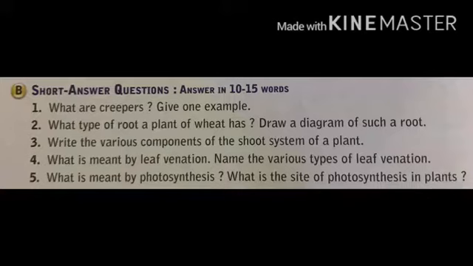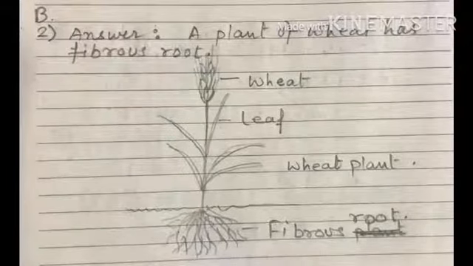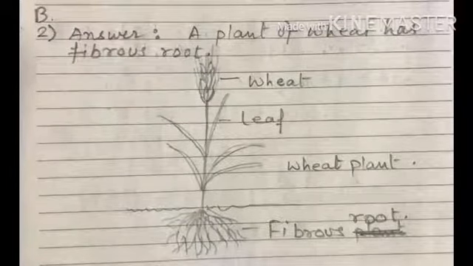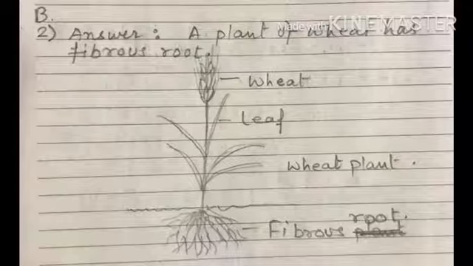Question number 2, what type of root does a plant of wheat have? Draw a diagram of such a root. Answer 2 is, a plant of wheat has fibrous root, and this is the diagram in which there are wheat leaves, and this whole is a wheat plant and there is a root, that is fibrous root.